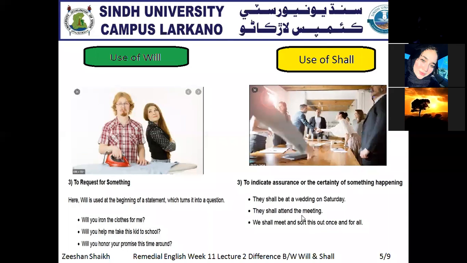Now if you see that they shall attend a meeting, that means it shows assurance. Whether you are in a formal meeting and somebody is trying to shake your hand, or the person who is inviting you to attend the meeting, clear. So in a formal meeting, definitely you will say that yes, of course, they shall attend the meeting, to give the indication of assurance or certainty that of course they will attend the meeting, clear. So that's why we use shall.